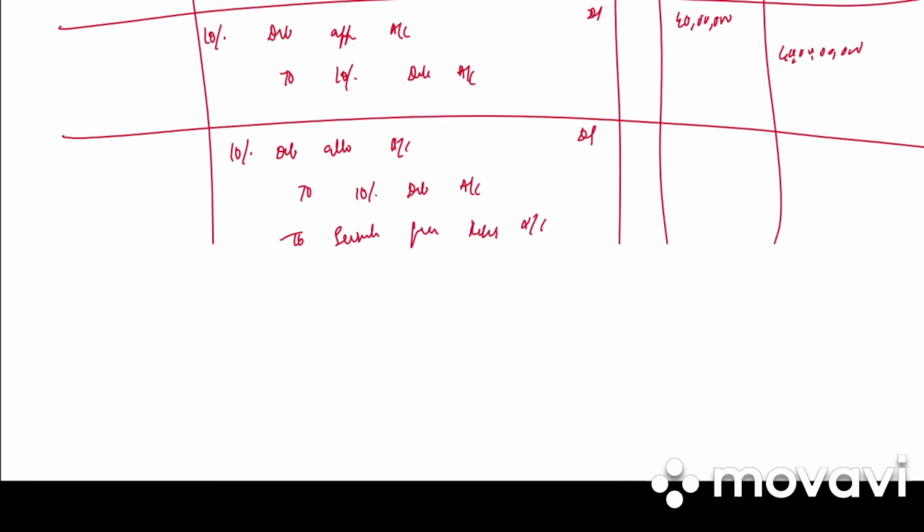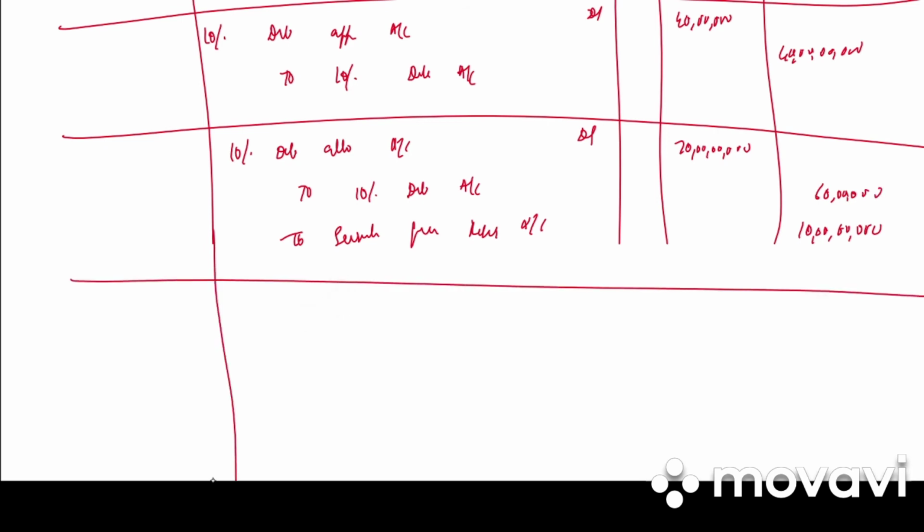So it is 1 crore into 70, that is 70 crore. 10% is the premium. So 1 crore into 10, 10 crore. And 60 crore is 10% debenture. So write the narration. Allotment money due.